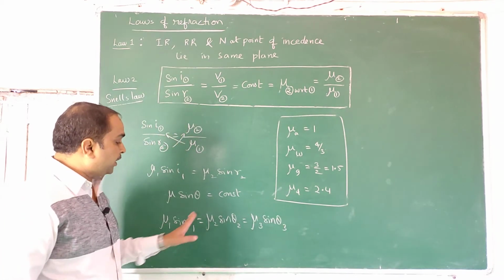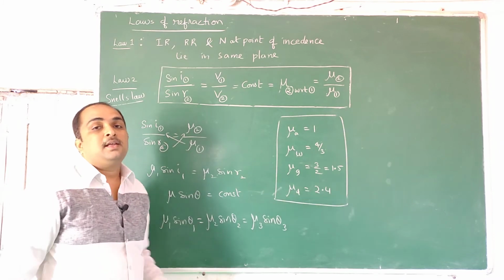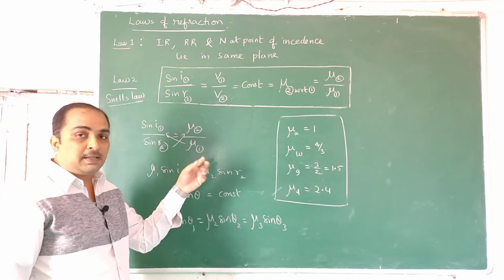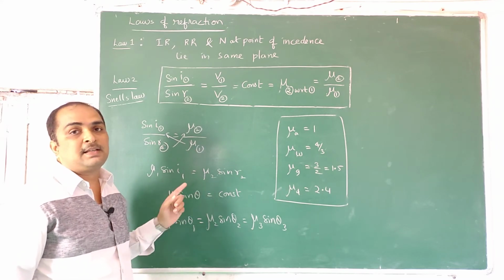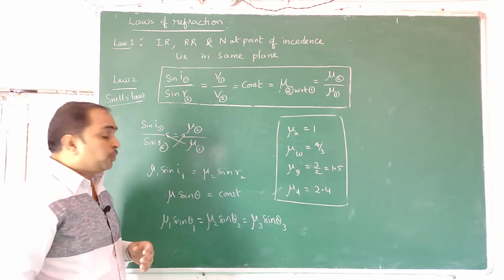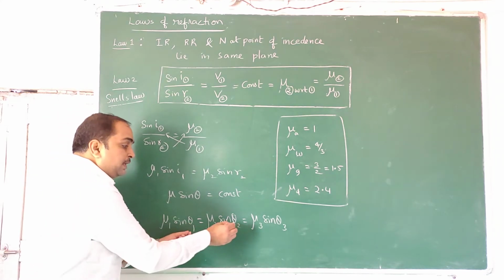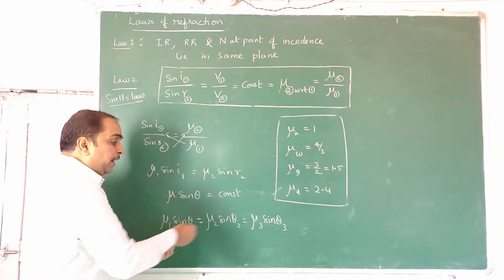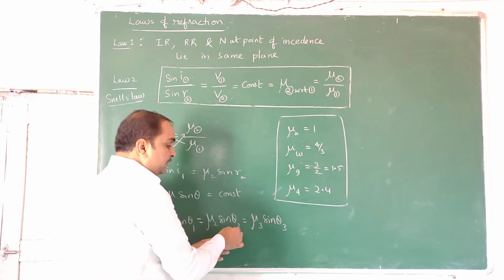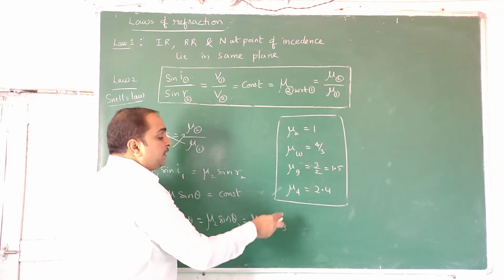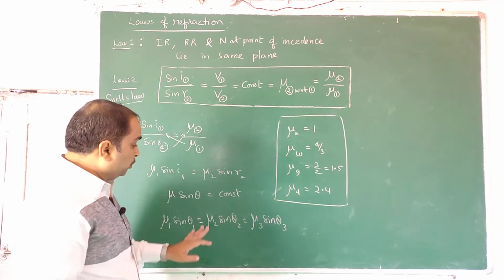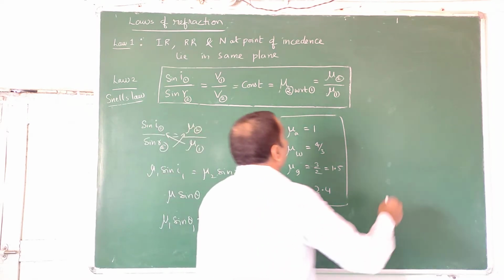That means you are going from air to water to glass to diamond. Then the angles will follow this rule. Previously in this lecture you have seen that i is less than r, r is less than i when light travels from rarer to denser, denser to rarer. Now it is equal to what? This is i means this is r, this is i means this is r. If you take any two mediums, similarly these two mediums, this is i, this is r. If it is the first medium, the incident ray is there, that is medium 1. The refracted ray is there, that is medium 2. Using this concept we can find angles.